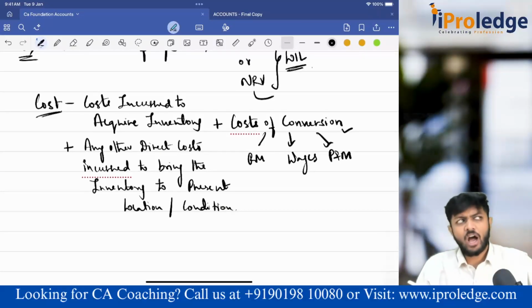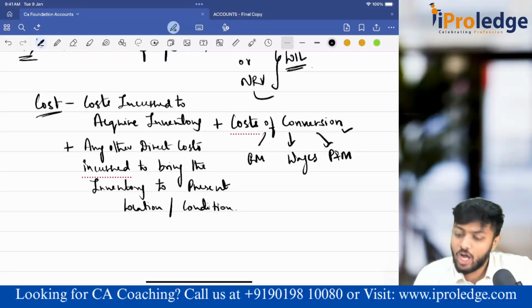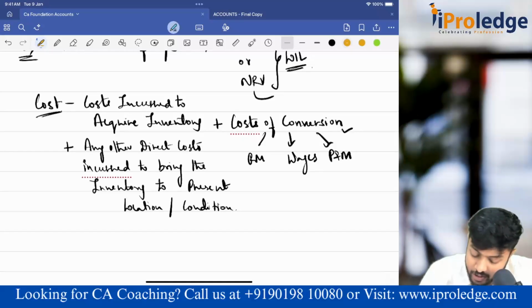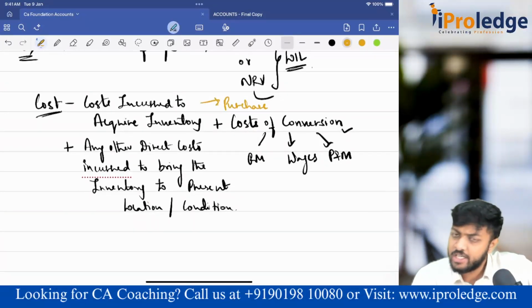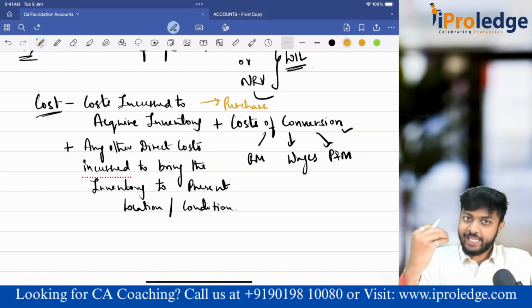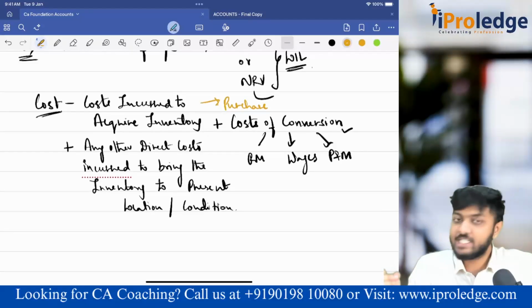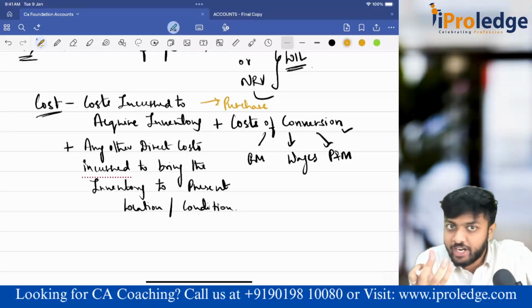So next is, along with cost of conversion, along with whatever cost is incurred to acquire, that is to purchase this inventory, whatever cost you have incurred to bring the inventory to the condition of sale. That means to bring that inventory to the condition of sell.